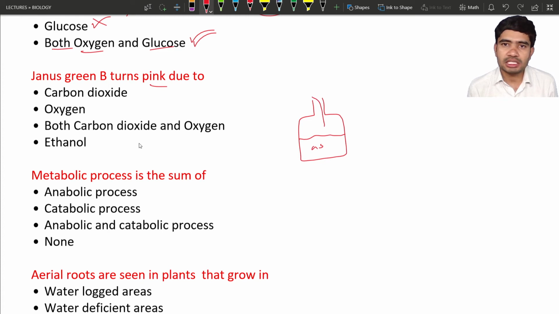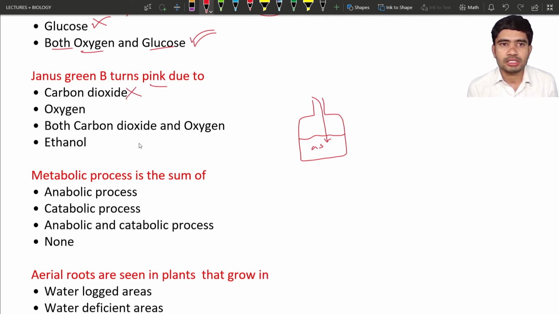So we have to add Janus green B. It is an indicator. What is an indicator? An indicator is any chemical or physical substance, and here it is a chemical substance, which will let us know whether oxygen is present or not. If oxygen is not present, it will stay as it is, and if oxygen is present, it is going to show the pink color. So here the important compound is oxygen only, and we are not concerned about carbon dioxide.